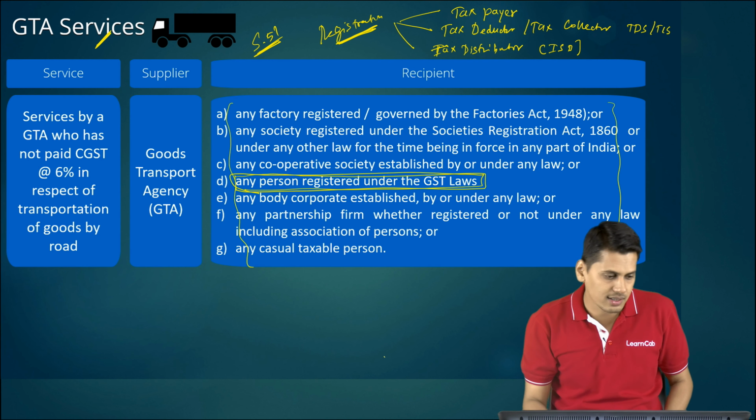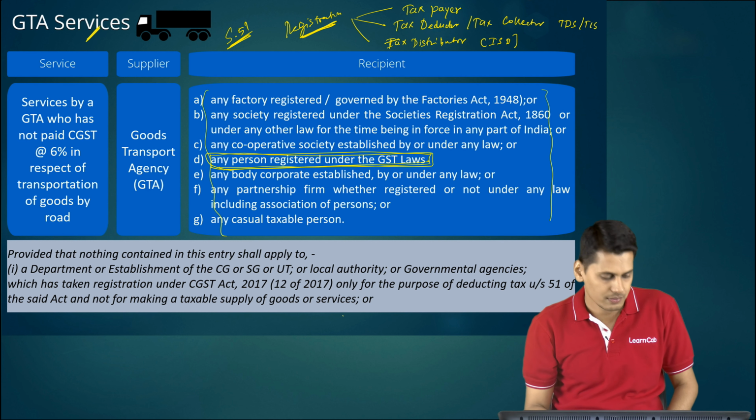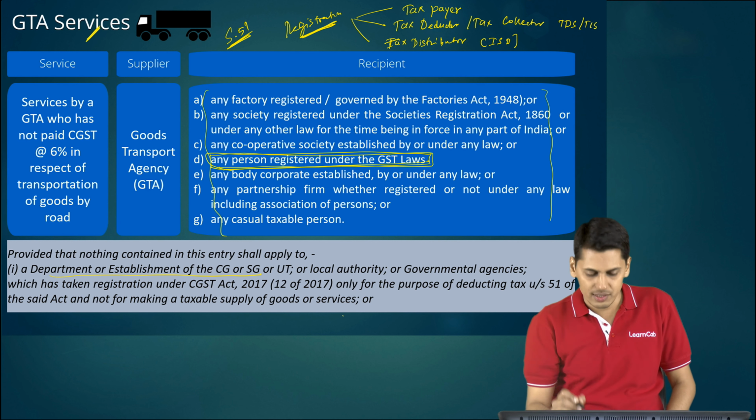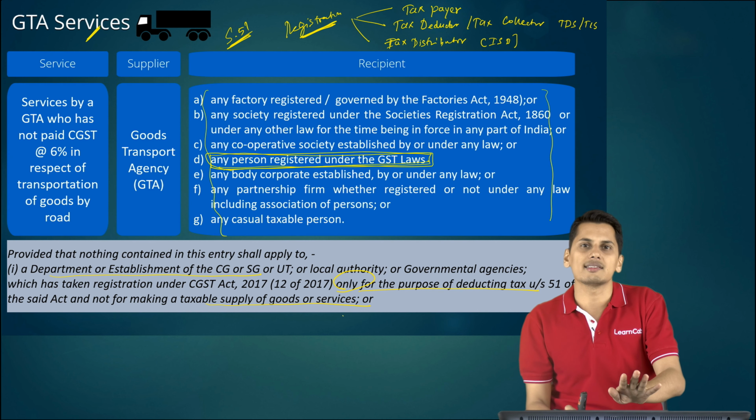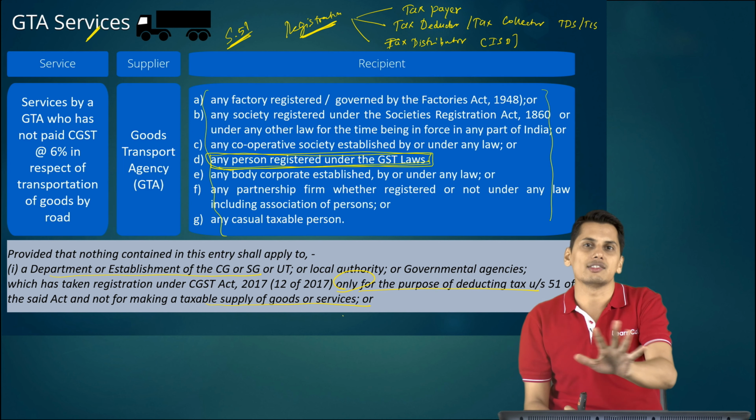So to overcome this, they have brought in an amendment which tells you, provided that nothing contained in this entry shall apply to a department or establishment of the central government or state government or union territory or local authority or government agencies which has taken registration under the CGST Act 2017 only for the purpose of deducting taxes under section 51 of the said Act and not for making any taxable supply of goods or services. So friends, what it is trying to tell you is, if you have taken registration only and only for the purpose of complying with section 51, in that case, this reverse charge notification is not applicable.